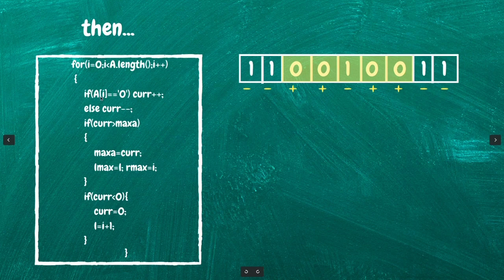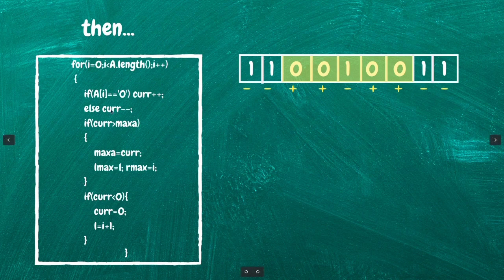For the next run, when I is equal to 2, our AI is 0, so our curve will be incremented by 1. So it will enter this loop. And now see, our maxa was initially 0 and now our curve is 1. So curve is greater than maxa, so our maxa will get the value of curve, and our L max, which was initially -1, will get the value of L, which is 2, and R max will get the index of I, which is also 2.